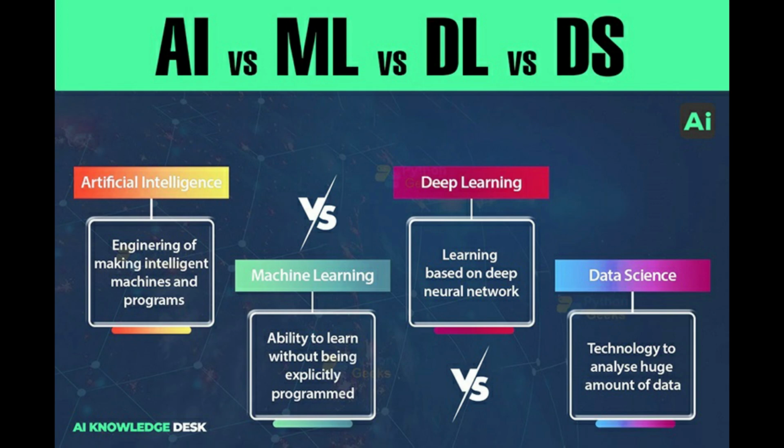Suppose our input is in the form of images, we will use CNN, convolution neural network. And if our input is time series kind of data, at that time we will be using recurrent neural network. Apart from this, there are also techniques like transfer learning. There are some advanced neural networks, extensions of CNN, for example Mask RCNN. These are advanced neural network architectures where the base is actually a CNN architecture. So you should try to understand this.